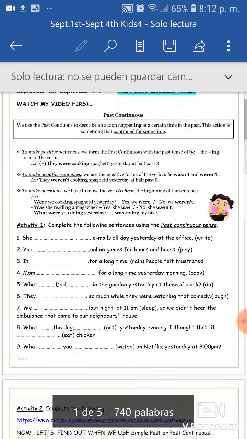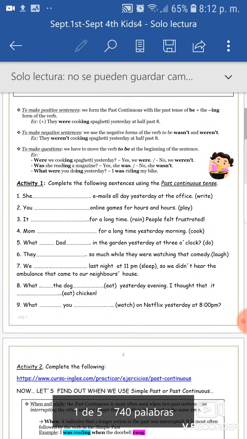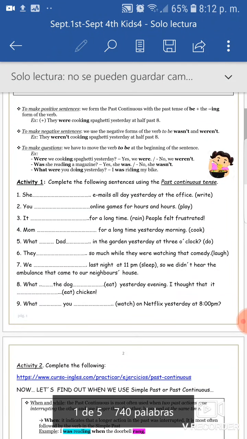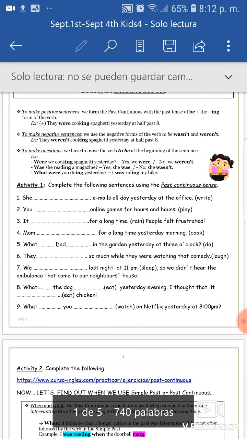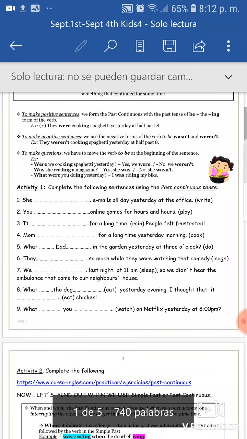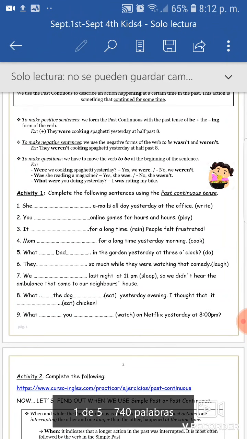To make positive sentences, you use was or were and the verb with ing. For example, they were cooking spaghetti yesterday at 8:30. For negative sentences, you use the negative form of the verb to be. They weren't cooking spaghetti yesterday.